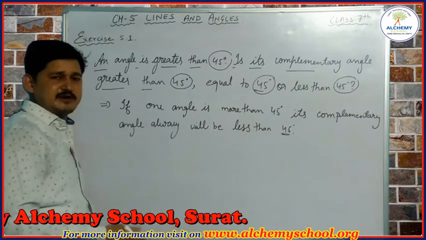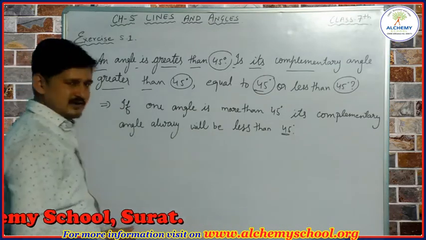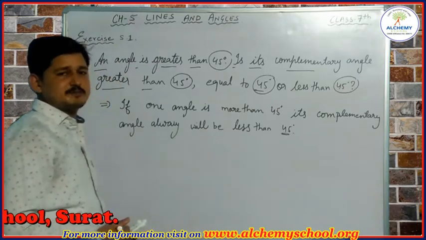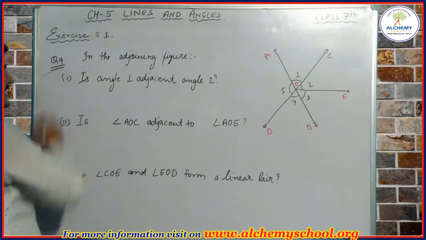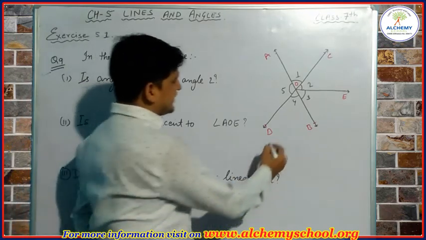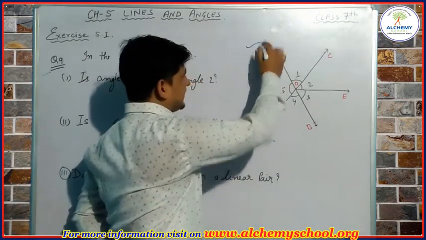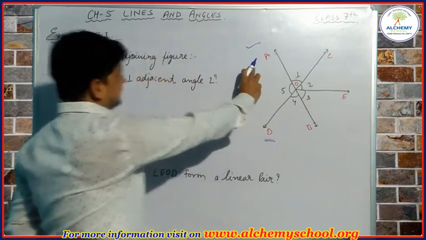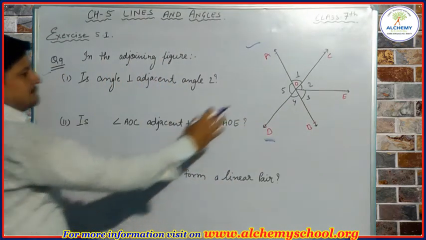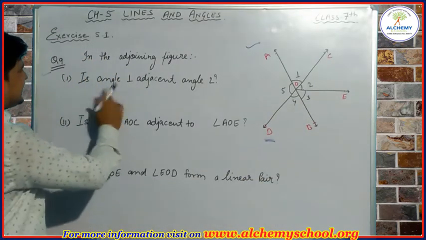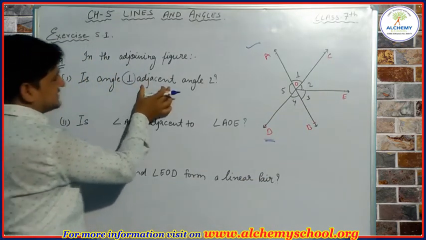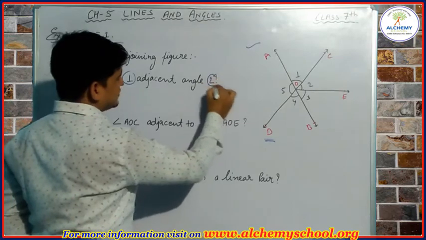Next we are going to take question number 9. Let's see what is given. In question number 9, an adjoining figure is given and we have to find the answers to some questions based on this figure. The first question is, is angle 1 adjacent to angle 2?